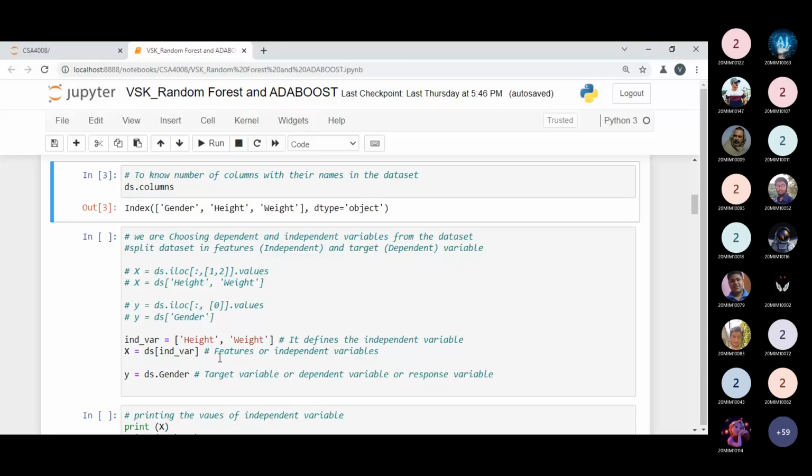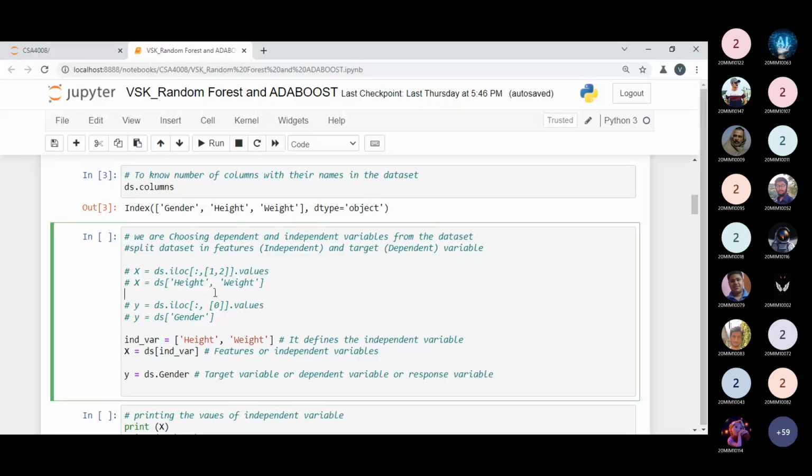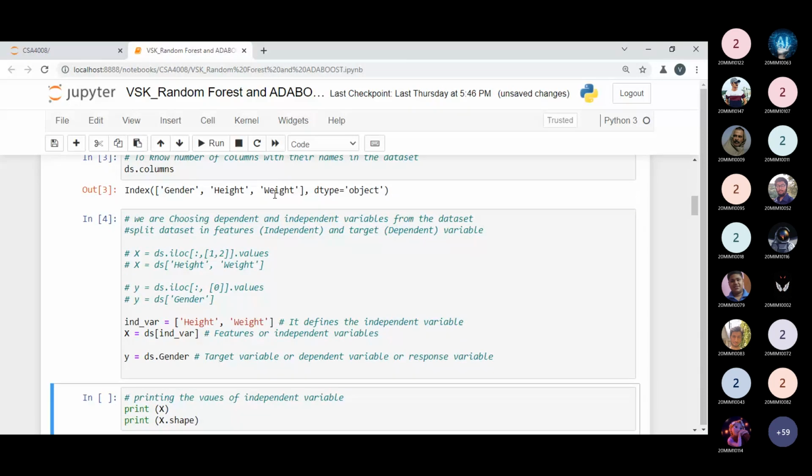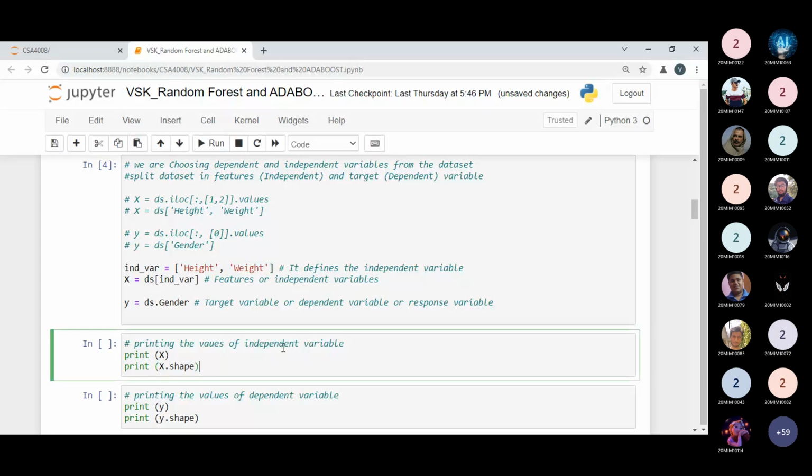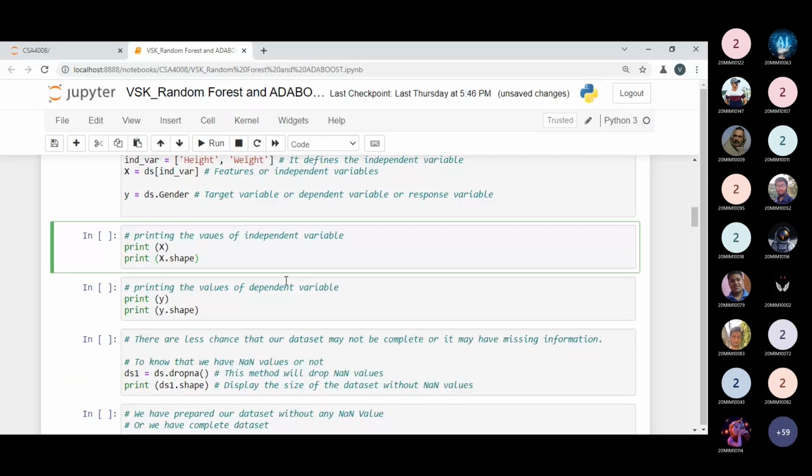So let me copy all the data into x and y respectively, height and weight and gender. So I've copied over here, as we have done these things many times. Now I'm printing the x over here. So printing the x value, how much x will contain, and what is the size of x. So let me execute this code in front of you.